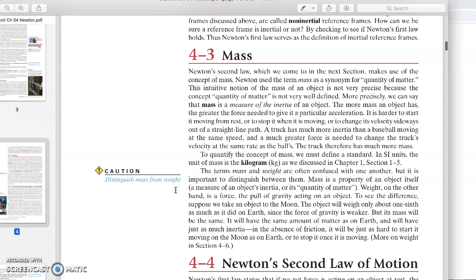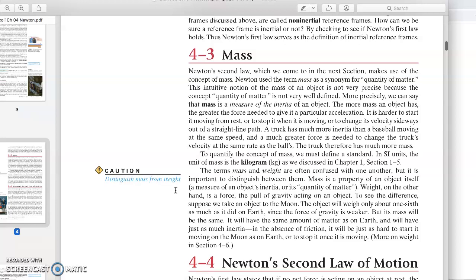So your weight will be different from place to place, but what is constant? What will not change? It's your mass. Whether you are on the earth, the moon, or Mars, your mass will be the same, but your weight will be different.